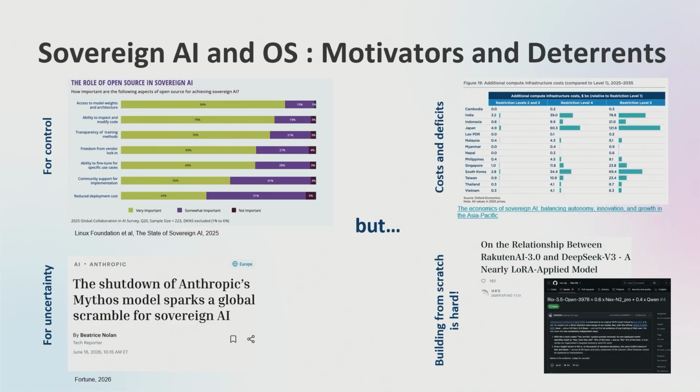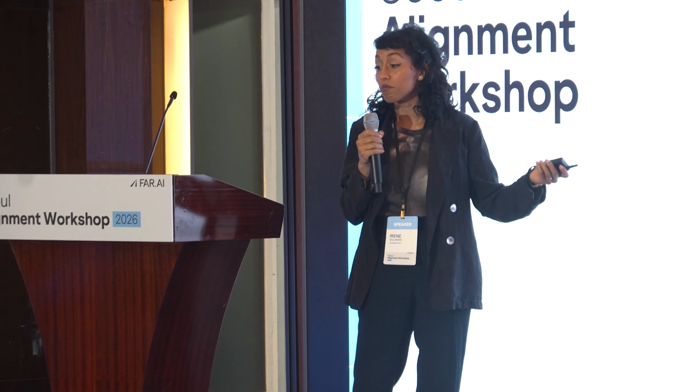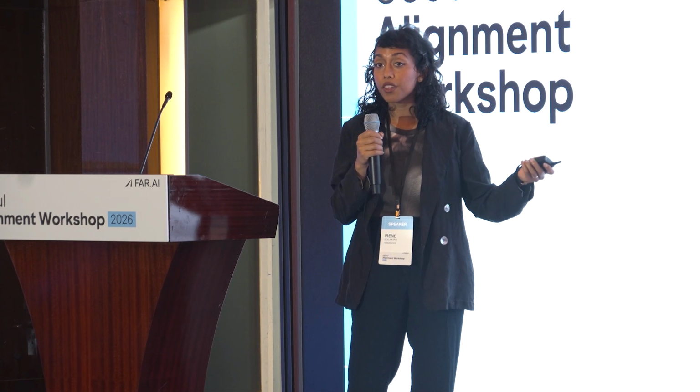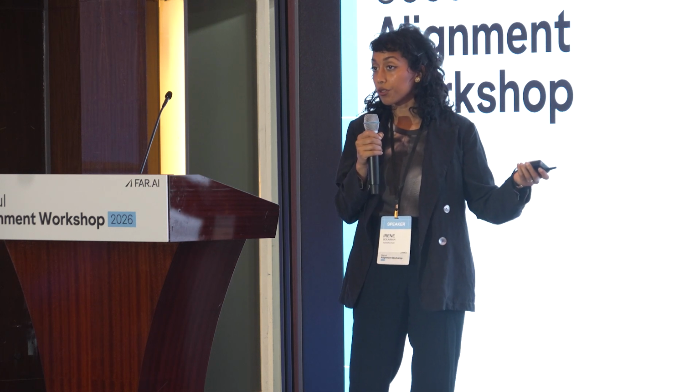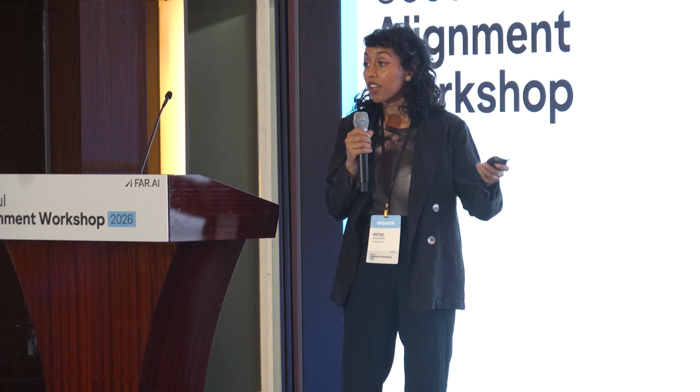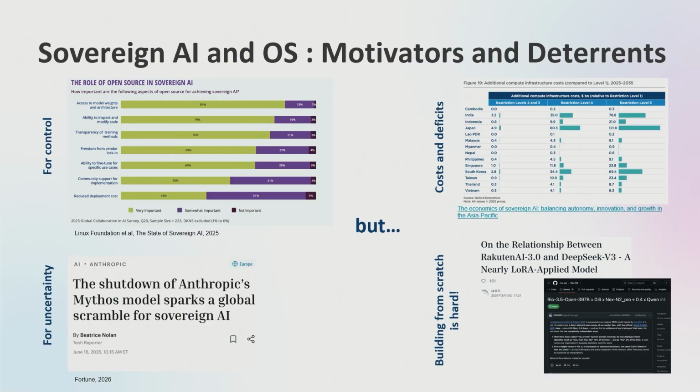But sovereignty can give you control over the entire stack and also reliability in a time where, especially in the past couple months, countries are uncertain if they'll be able to access models from America. However, the costs are high, and building from scratch is really hard. The model that came out of the city of Rio was found to have built mostly on Qwen. And then there was a model that was sponsored partially by the Japanese government for Rakuten that ended up also being built on open Chinese models. To be clear, they did nothing wrong, but it's hard. It's hard to build from scratch.